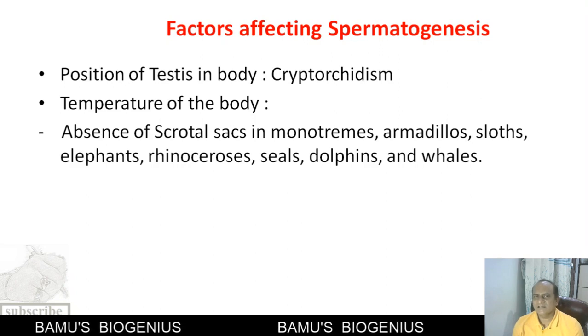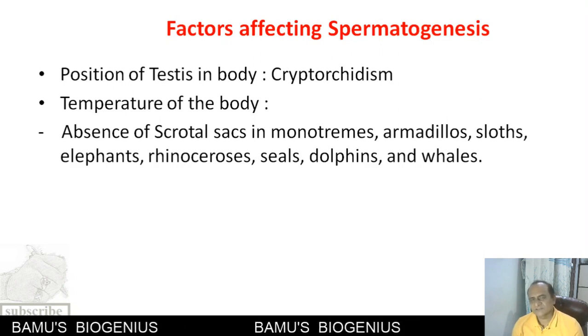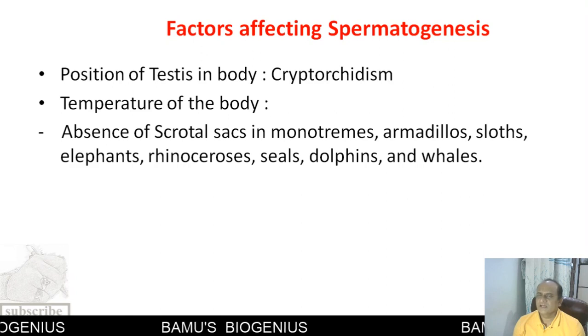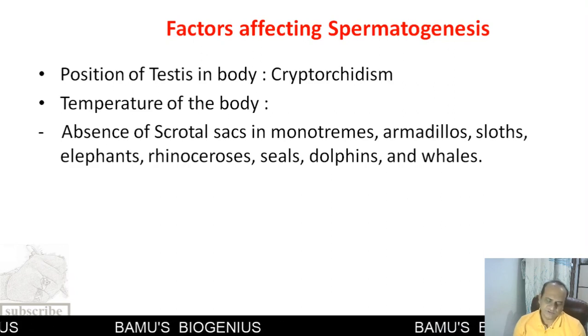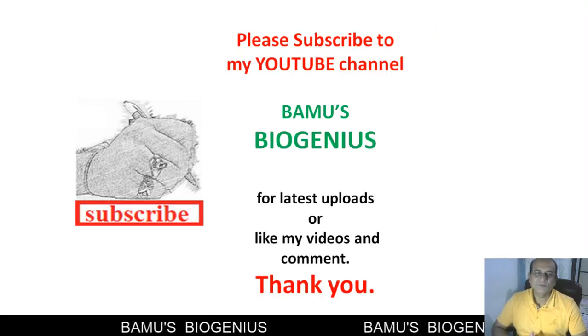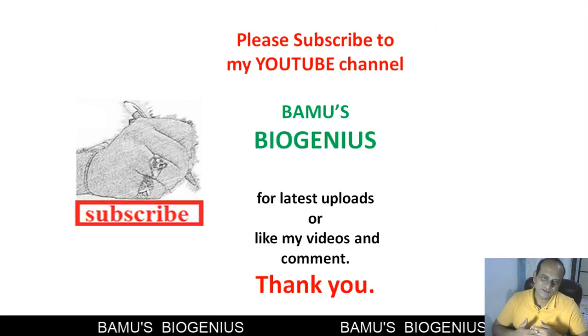All these are factors which affect spermatogenesis. So this is all about spermatogenesis.